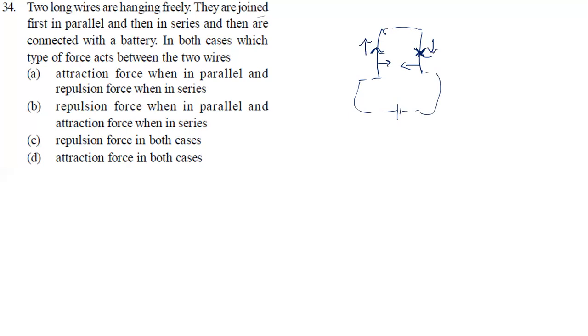Since they are carrying current in opposite directions, what will happen? They start to repel. So in the first case, when they are parallel, they start attracting each other, and when they are connected in series, they start repelling each other because the direction of current changes. Initially, both are carrying current in the same direction. Now they are carrying current in the opposite direction. So what is the answer now? Attraction force when parallel and repulsion when in series. So that's the perfect answer for question number 34.